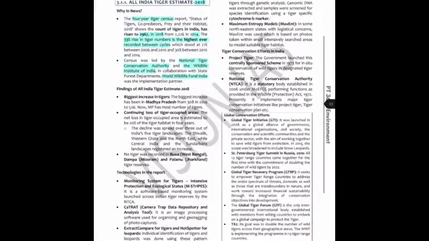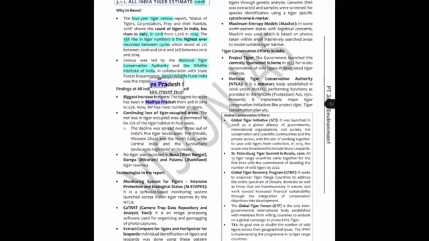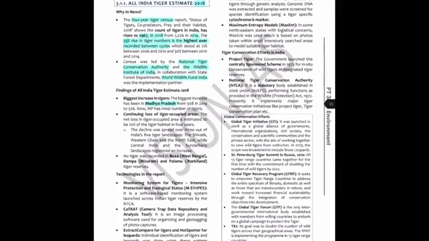Anyway, so what are the findings? The biggest increase in tigers has come from Madhya Pradesh, from 308 to 526. These numbers aren't important. MP has the most number of tigers. Now this is important because previously it was Karnataka, now it is Madhya Pradesh, and the biggest increase has been in Madhya Pradesh. So this state is important. Continuing loss of tiger occupied areas.